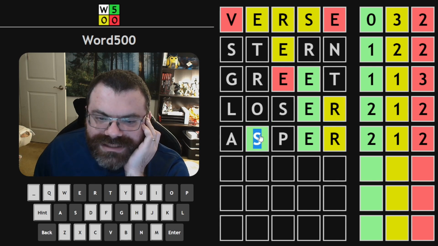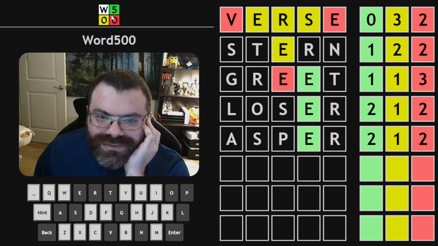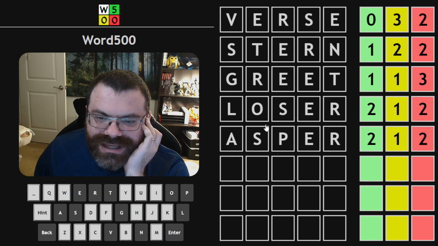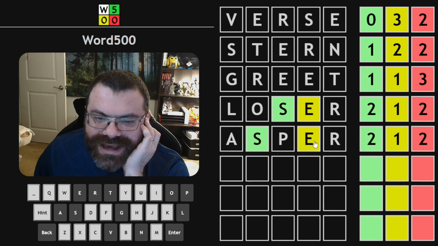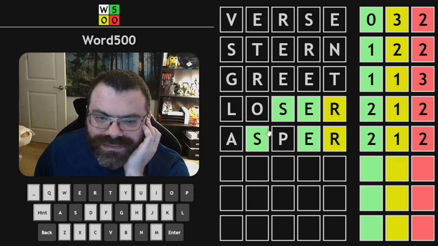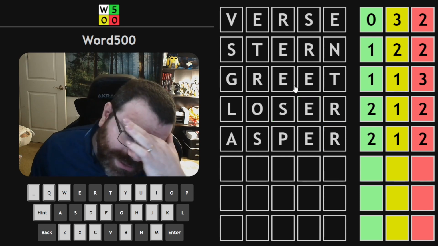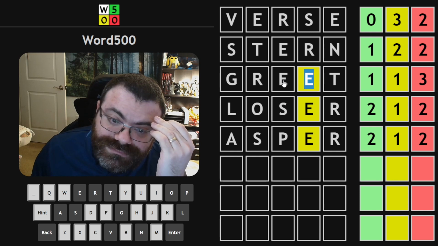If I have an S and the E's in place, then the R has to be green because the S can't be in both places. I think. Hold on. Is that actually true? Could it be SSER? I mean, no. No, the R doesn't have anywhere to go. No, it doesn't work. Okay, so maybe E is yellow then.